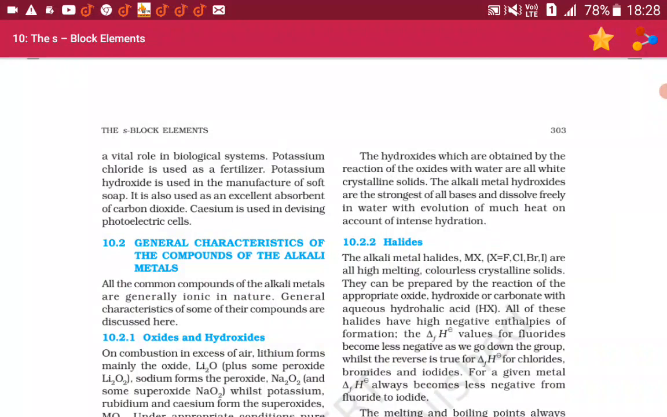Potassium hydroxide is used in the manufacture of soft soap. It is also used as an excellent absorbent of carbon dioxide. Cesium is used in devising photoelectric cells.